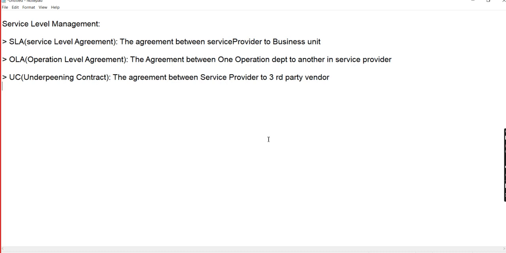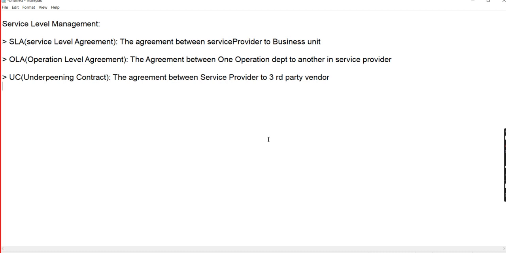So the service provider is, let me choose, TCS or Wipro or Cognizant, whatever it may be. That company already has a number of internal departments. HR is there, IT is there, finance is there, hardware and software departments are there.